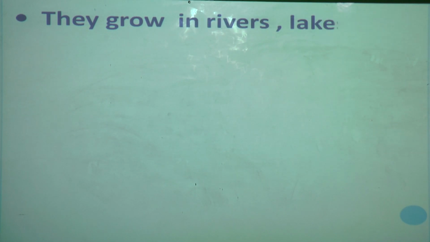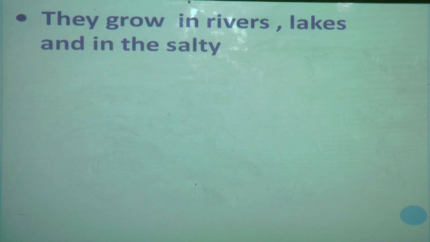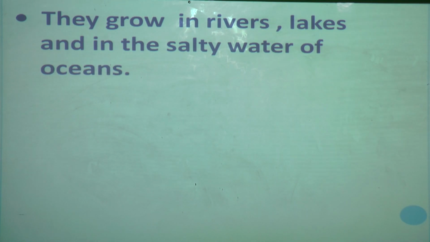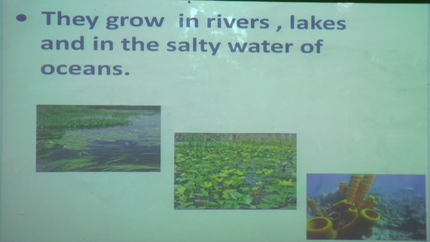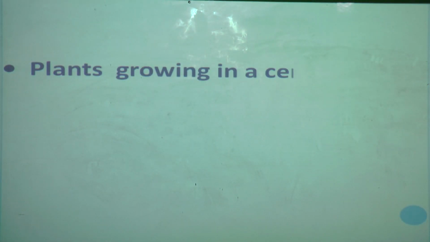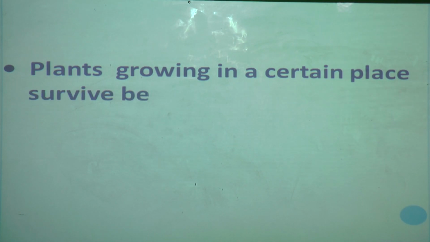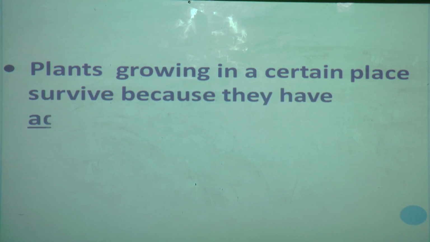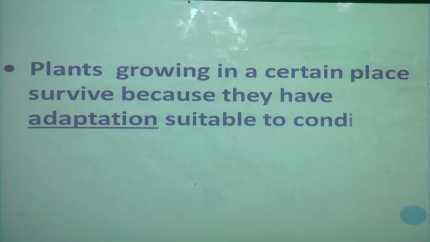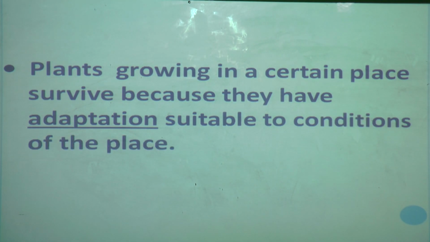And they grow in rivers, lakes, and in the salty water of oceans. Plants also grow in rivers, lakes, and in the salty water of oceans. Now, plants growing in a certain place survive because they have adaptation suitable to the conditions of the place.